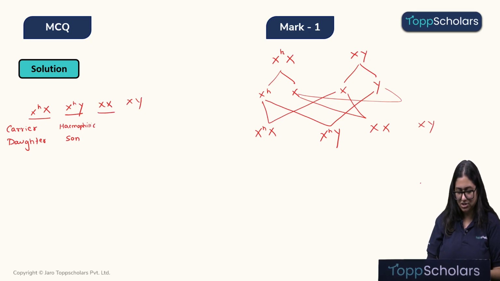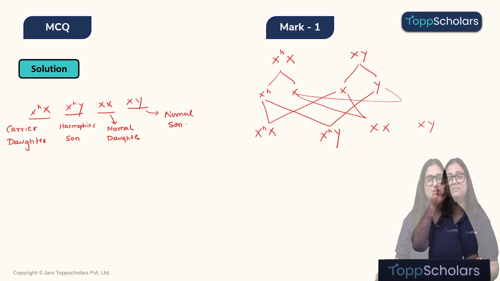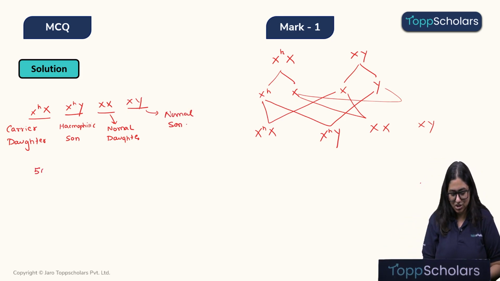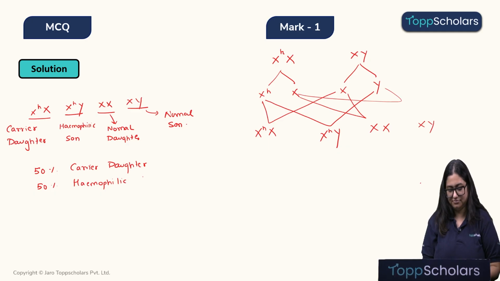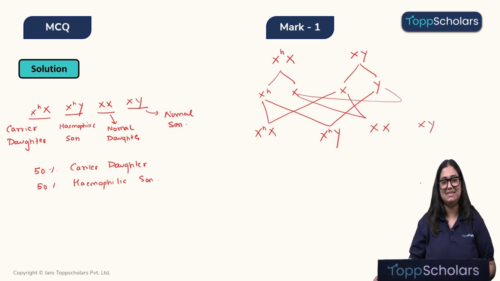The other combination is healthy XX, that means this will be a normal daughter, and another son will be a normal son. That means there is a 50% chance that one of the daughters will be a carrier daughter and a 50% chance that one of the sons will be a hemophilic son. Yes, I hope children this is clear.